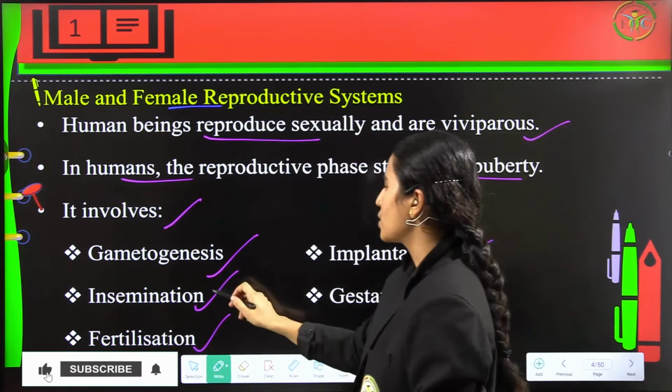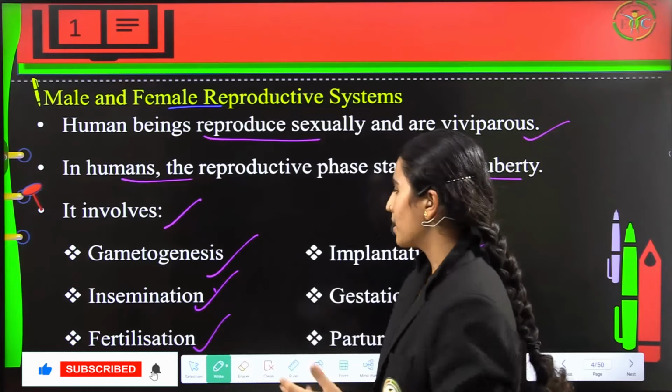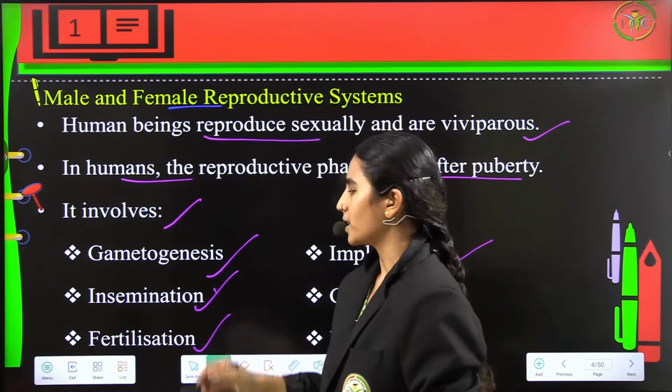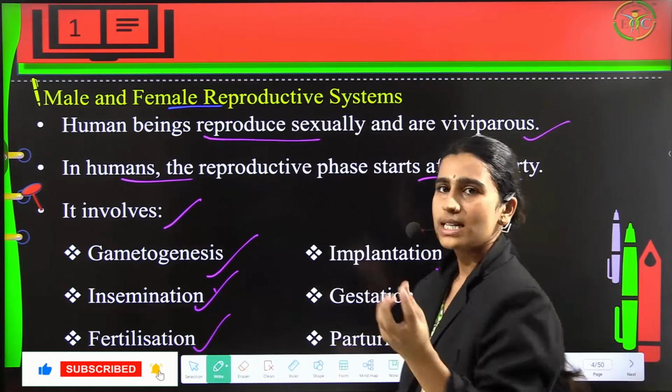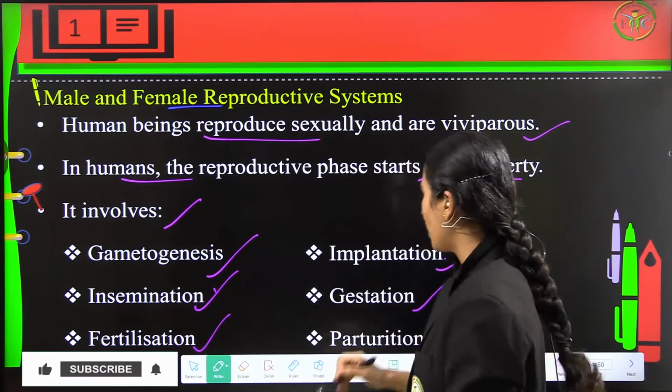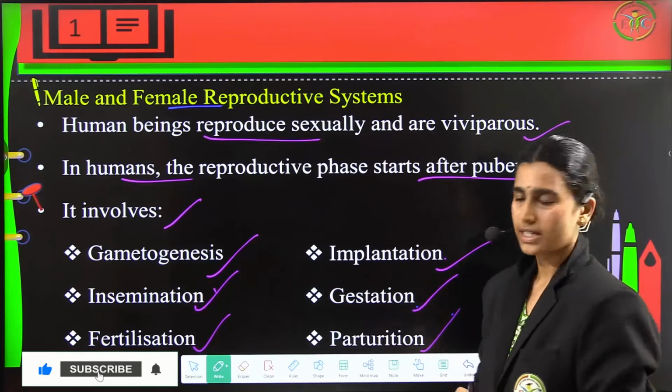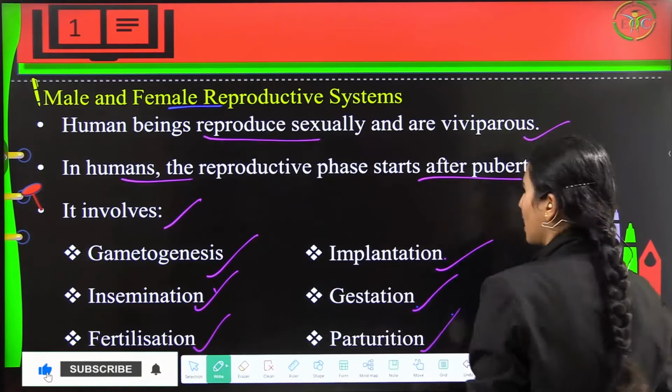So insemination is intercourse or copulation, and fertilization is the fusion of male and female gametes. Implantation is the implantation of the embryo, and then it is going to grow into a fetus, and lastly it will come out as a baby.